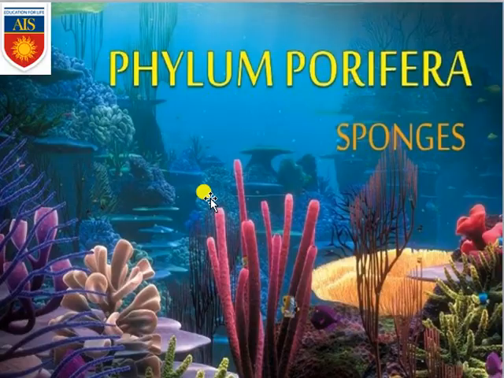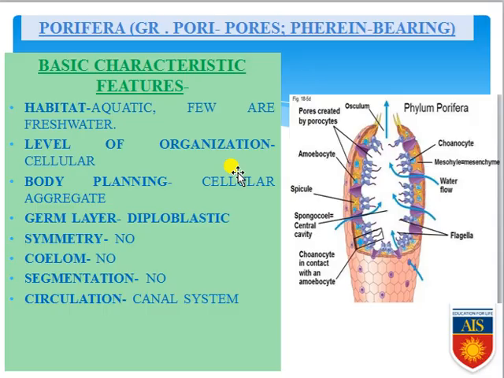Coming to the next one, that is the phylum Porifera. That means the basis of classification we have already finished. Now we will be entering into the phyla one by one, and we will be discussing their general features and special features, and we also need to see the diagrams and some photographs of animals belonging to various phyla. So let's start with the phylum Porifera.